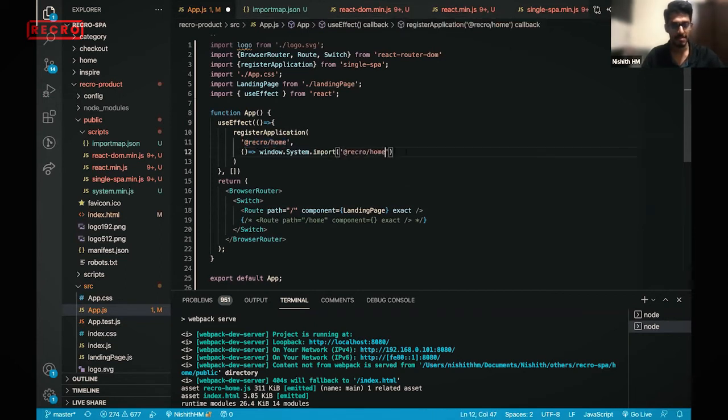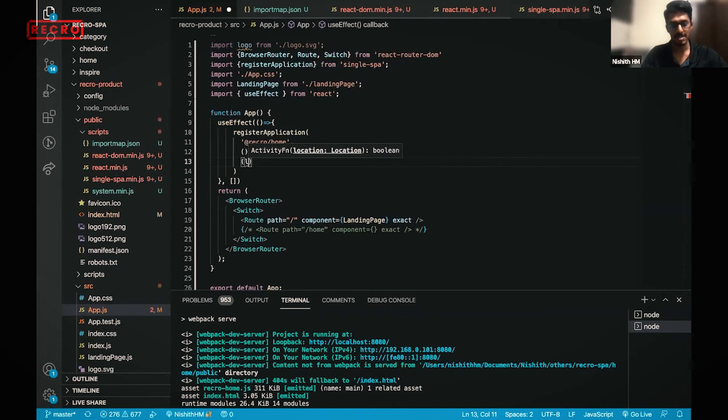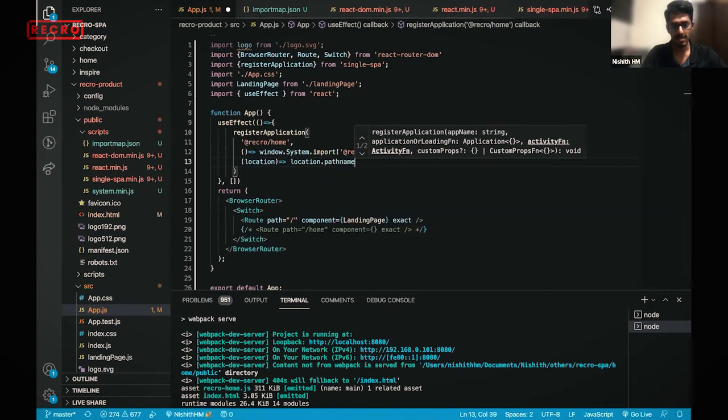So this is our application, right? Applications are rendered based on the location or the path. So location is given, and when location.pathname equals home, this loads.